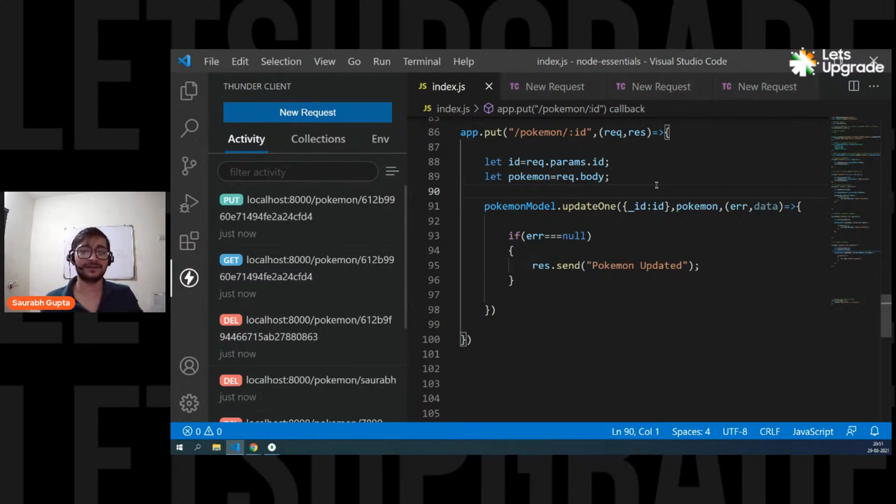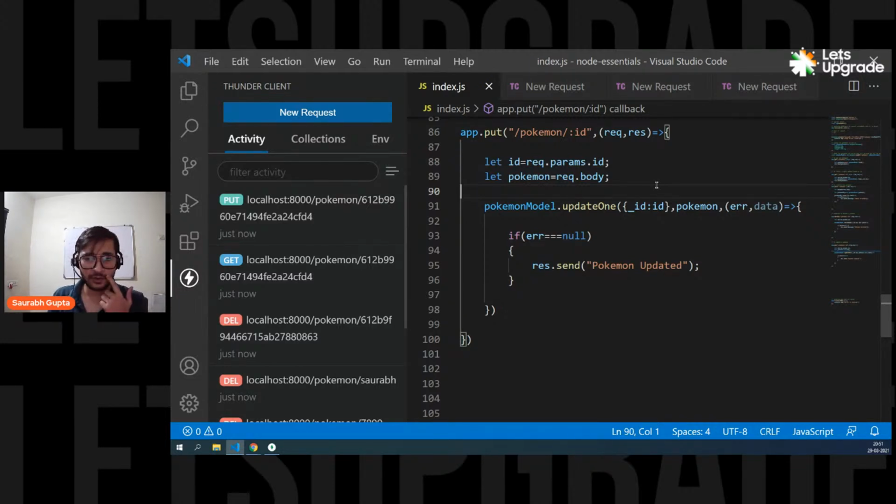That's how simple it was. So everyone, are we clear? Now we have completed all the basic API endpoints that an API should have. Fetching all the data, fetching single data, deleting data, updating data. And yes, that's it. Nothing else. Now, if you want, you can create one more endpoint to search a Pokemon by name. You can create one more endpoint to search a Pokemon by type if you want.